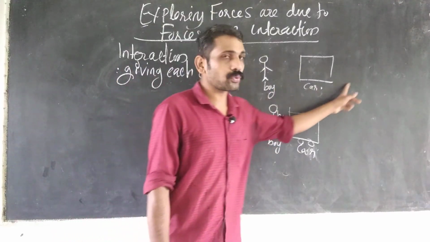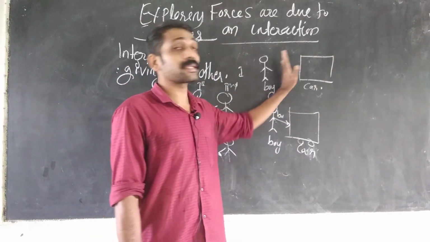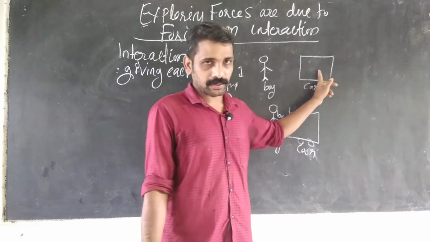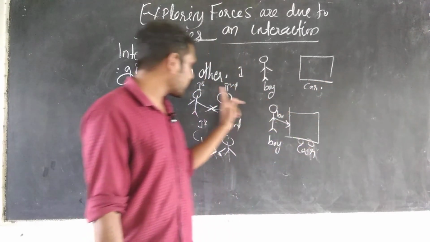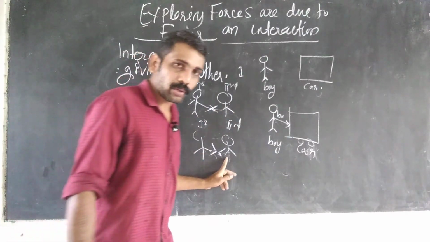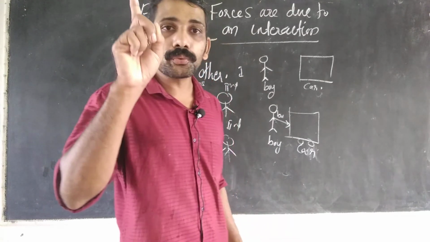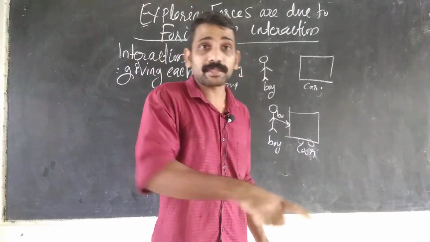Here there are no two objects; they are separate, so the force does not happen. Here there are two objects, here there are two objects, here there are two objects. So in order for a force to happen, at least two objects must be needed.